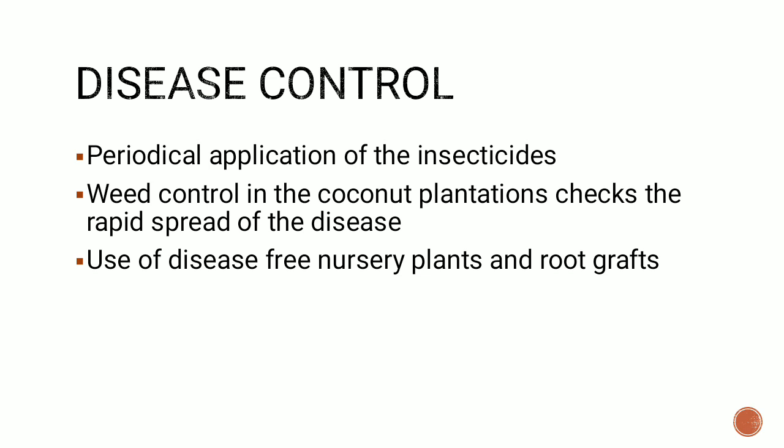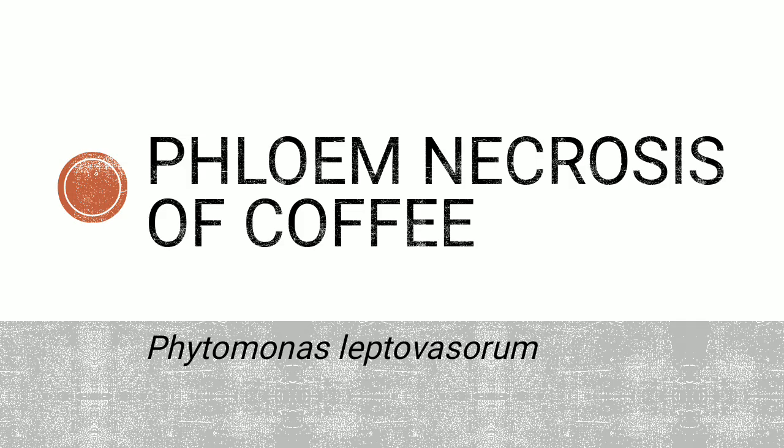The major method of control is avoiding diseased nursery plants or diseased root grafts. So using disease free plants or root grafts is the main method of controlling the disease. Also, periodical application of insecticides will keep away the insects that can spread this protozoan. And weed control: if the weeds are controlled in the coconut plantations, that will check the spread of the disease. But once the disease has come through the insect, it is not possible for us to treat that particular coconut tree. It has to be discarded.